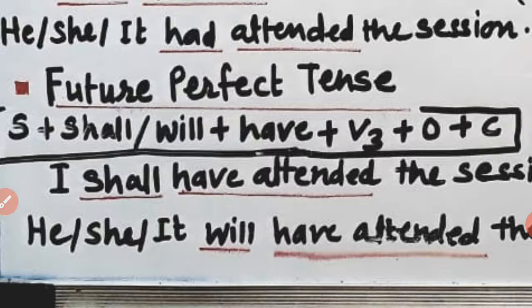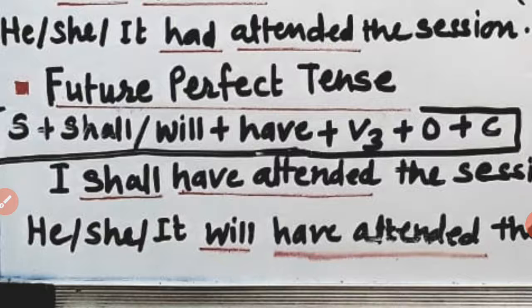Here shall and will are the representatives of modal auxiliaries indicating action in future. After your subject, either shall or will, as we know that shall is always associated with I and we, and rest of all subjects, you, he, she, it and they, carry will. I repeat it here, only I and we require shall, rest of all subjects require will.